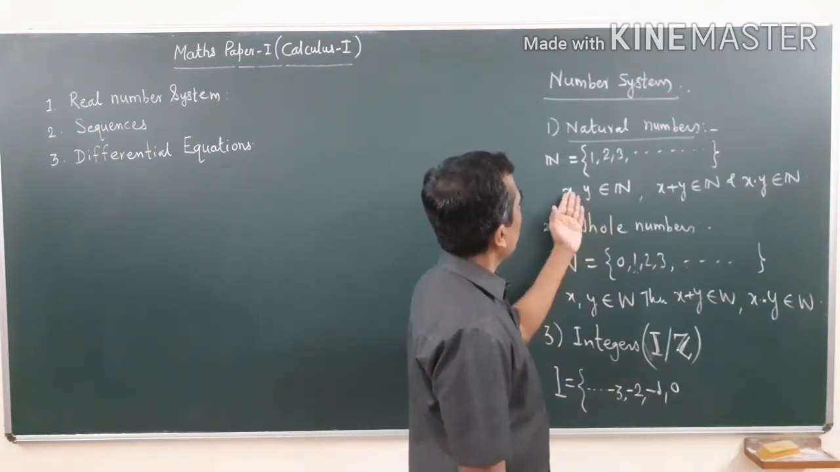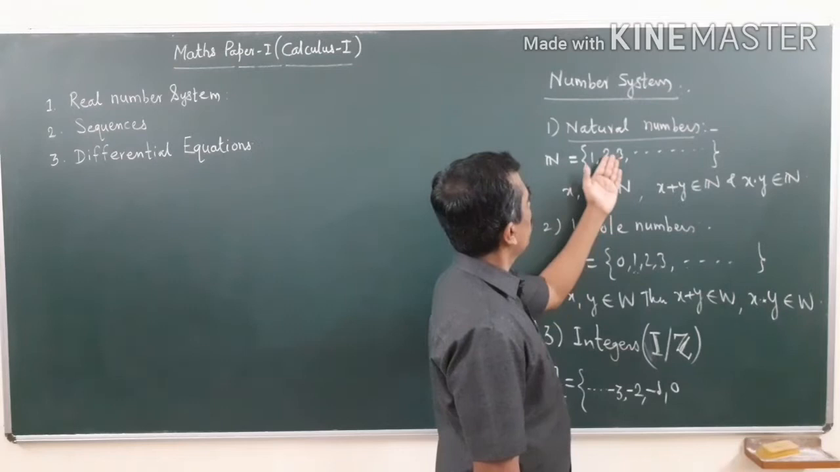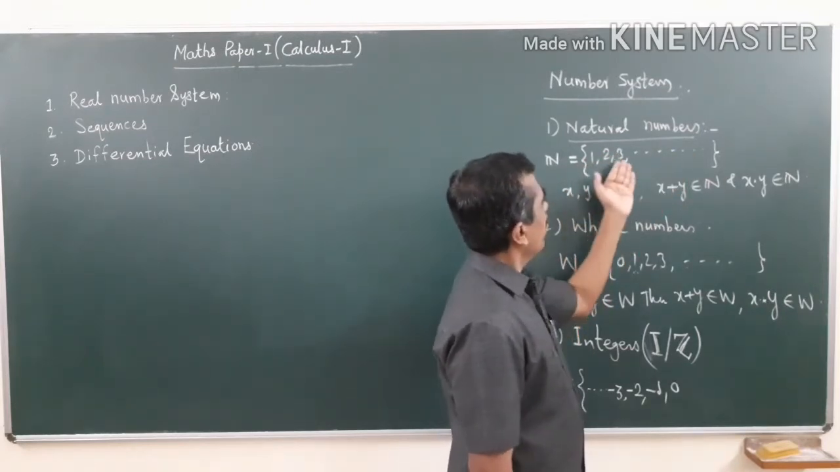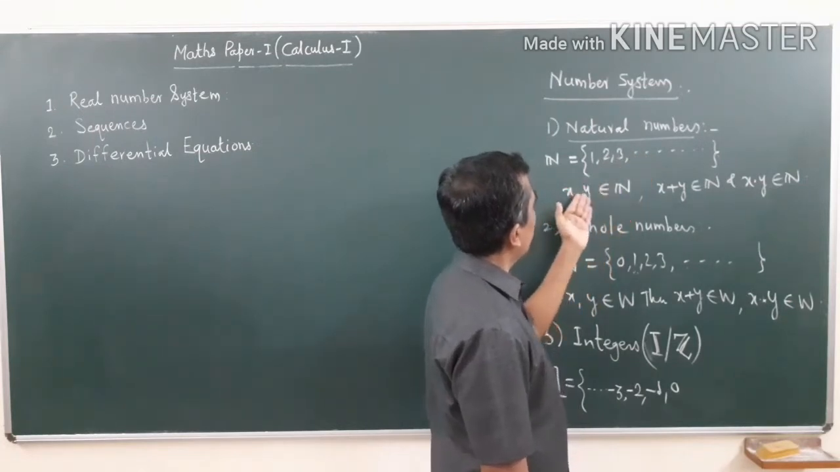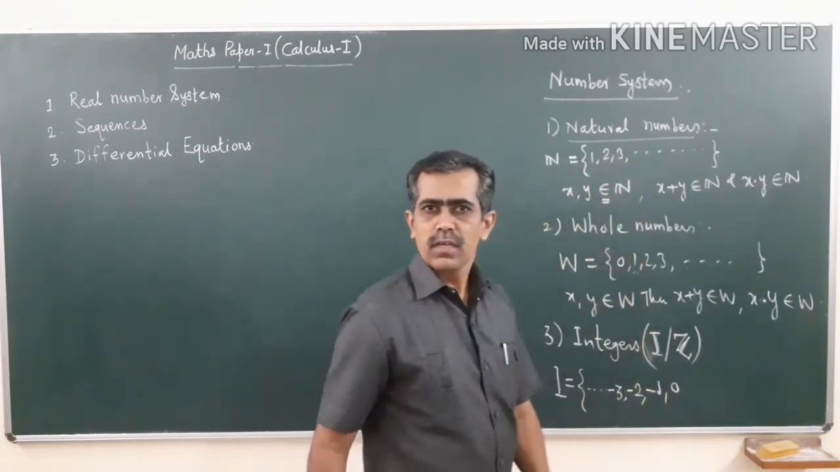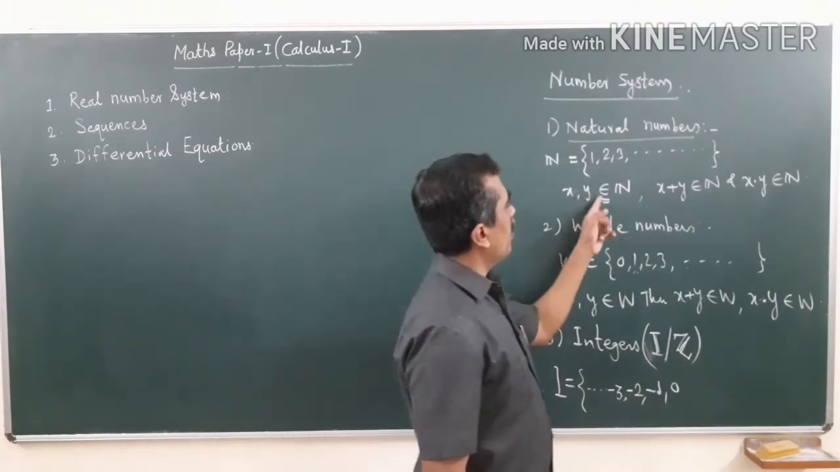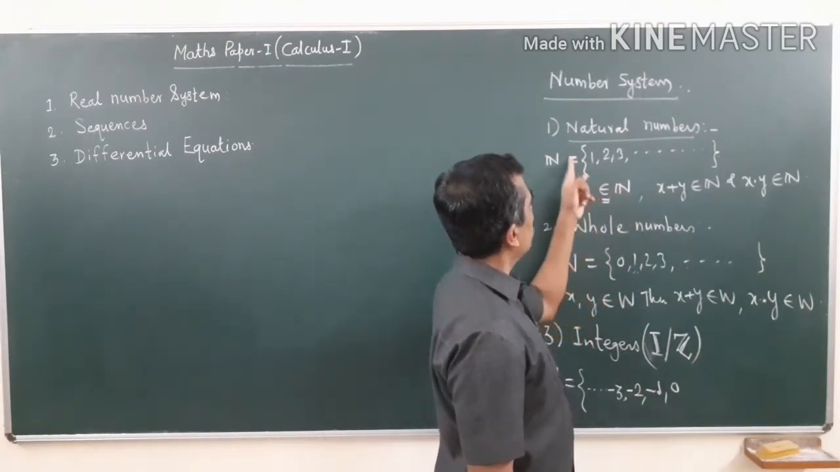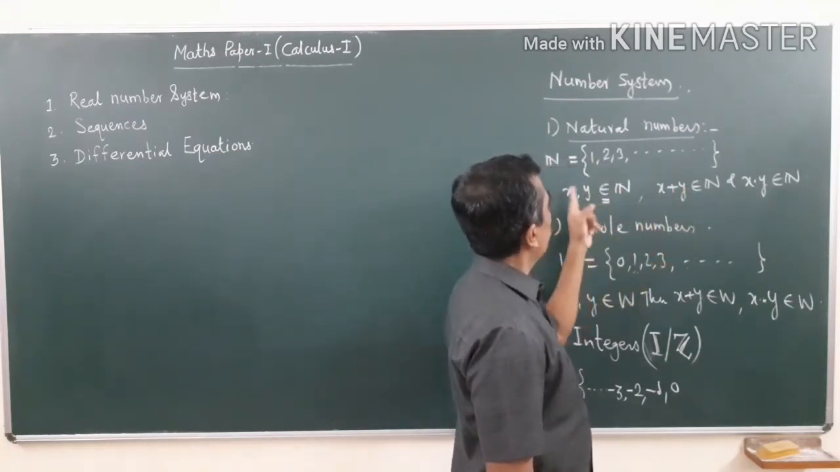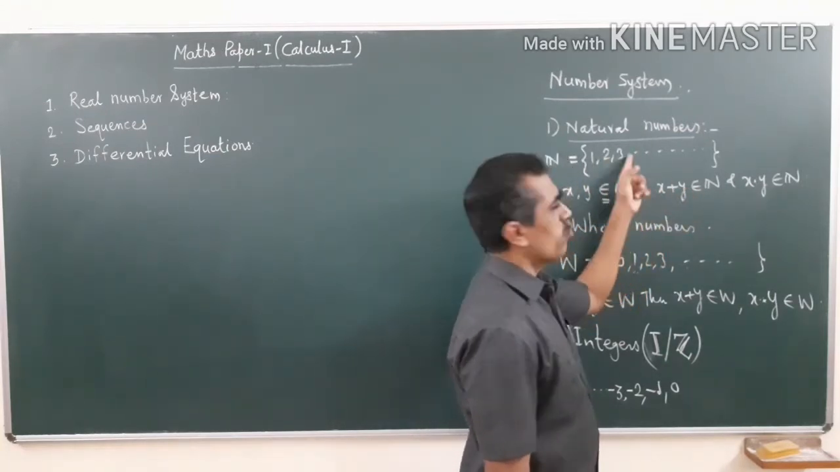So, if you take any two natural numbers, say x and y, any members of this set, if x and y, this is the notation used for belongs to. You might have learnt in 11th or 12th, x comma y belongs to N means these are the members of this set N. Then their addition of any x and y here is also a natural number.